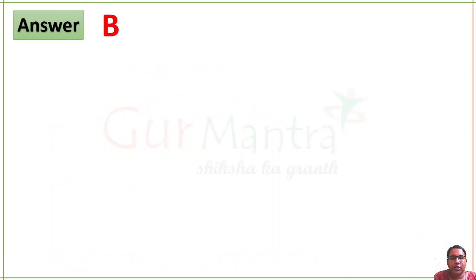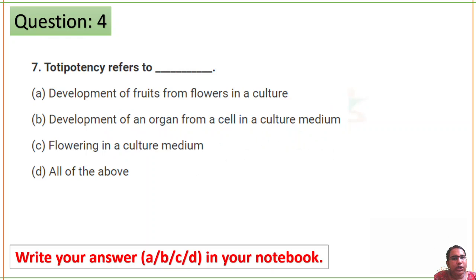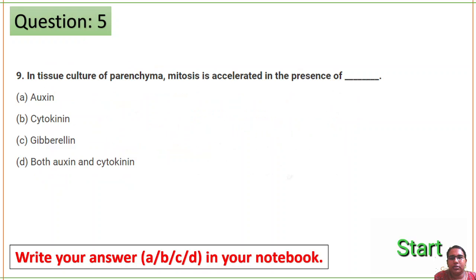The correct answer is option B. Actually, what I would say is, I would not even say option B is correct. I would say a totipotent cell can give rise to a whole organism itself, not just an organ. Okay, next question. In tissue culture of parenchyma, mitosis is accelerated in the presence of.